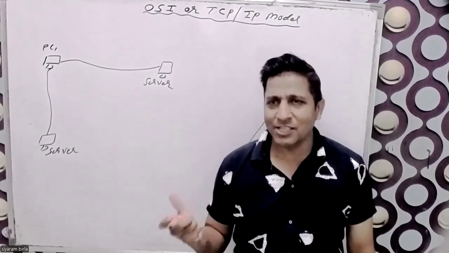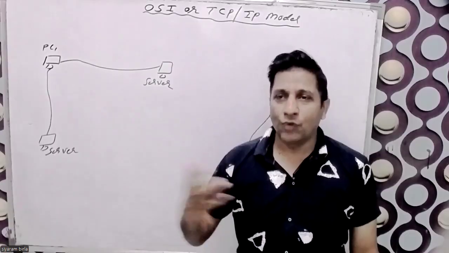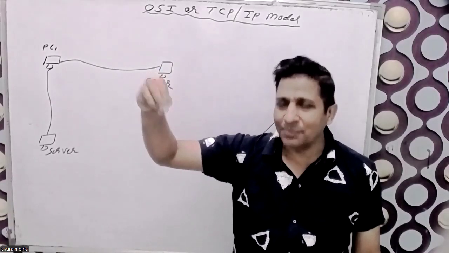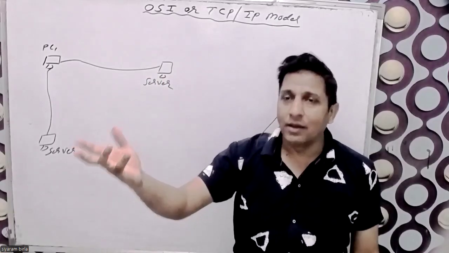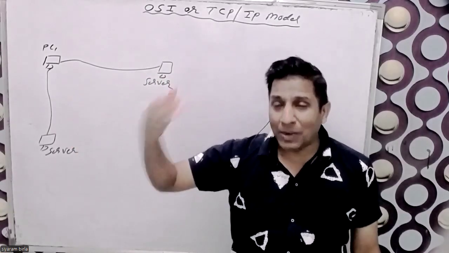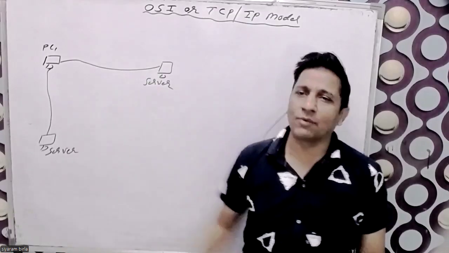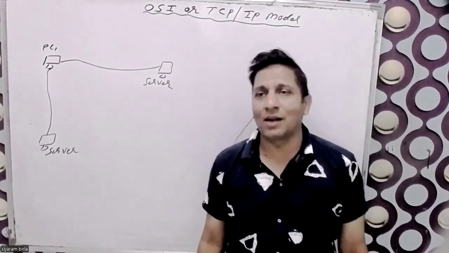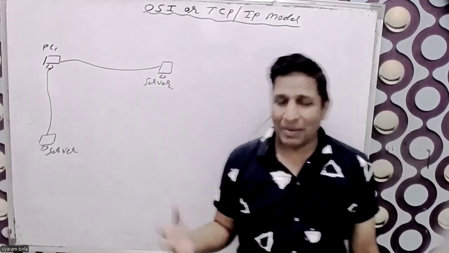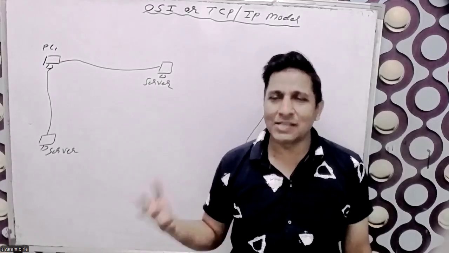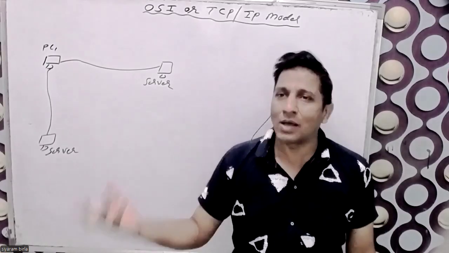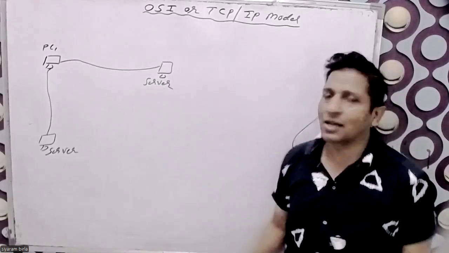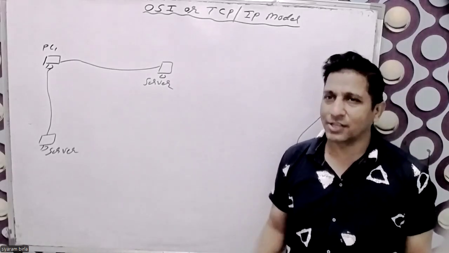Suppose we are accessing Gmail, Facebook, or anything. Something is situated, something is stored in some place. That place, that machine is called the server, which gives services to other people. Like whenever we buy a burger or pizza, McDonald's or any pizza or burger company provides the service to us. So those are called servers, which provide the services.